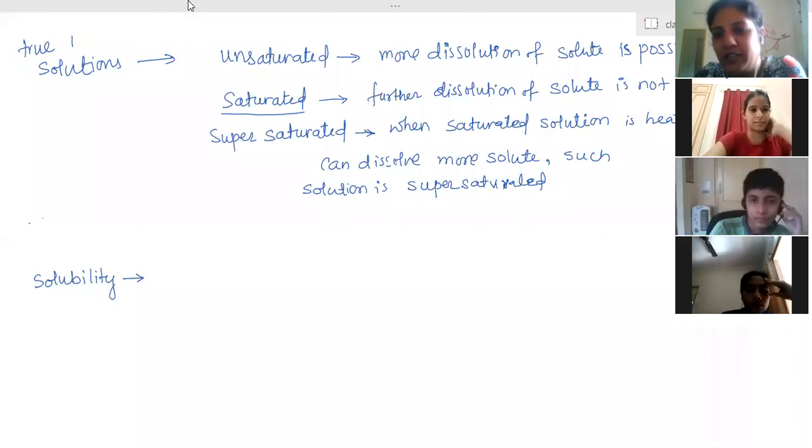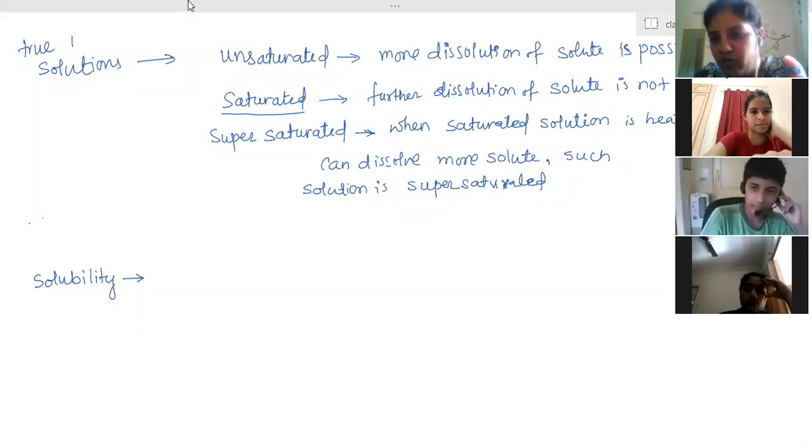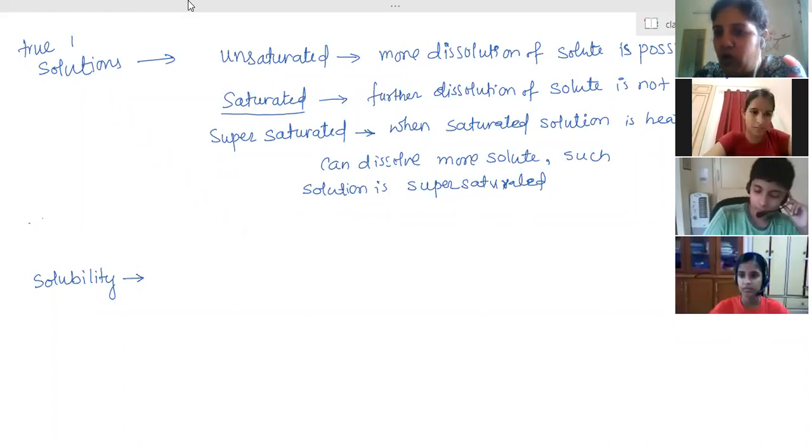So a 5% solution means 5% of solute is present in that solution. A 20% solution means 20 gram of solute is present in 100 gram of solution.